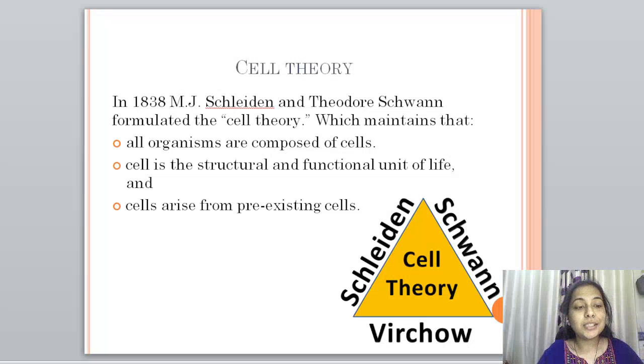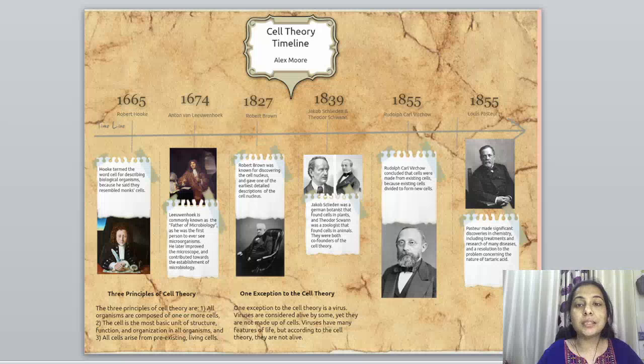If we look at the brief cell theory timeline, we'll get a clear picture about the different botanists and microbiologists who have contributed in telling different things about the cell, which helps us even today. So in 1665, Robert Hooke, as I've already mentioned, coined the term cell, and he mentioned that the cells are dead cells.